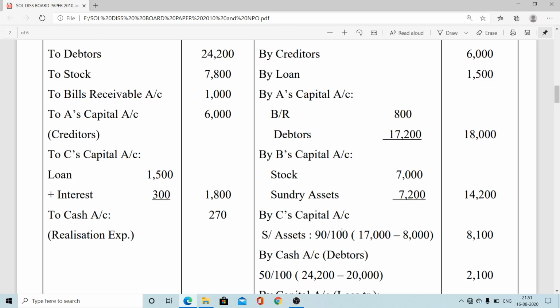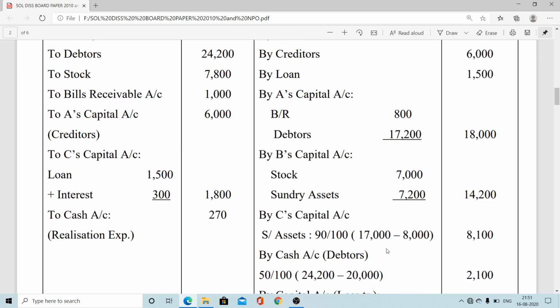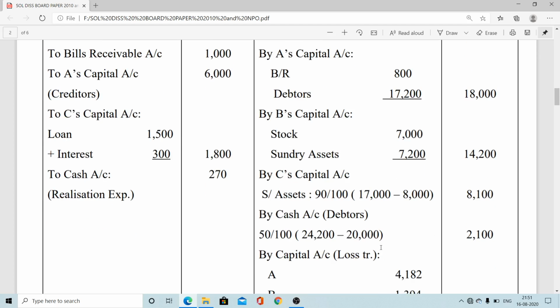17,000 minus 8,000, thereupon 90%. So it is coming 8,100 by his capital. Now exactly that last information, the debt collecting agency recovered the remaining debts. So total gross debts 24,200, and 20,000 book value is taken over by Mr. A. So remaining debts it is coming 4,200, thereupon 50%, that is 2,100.